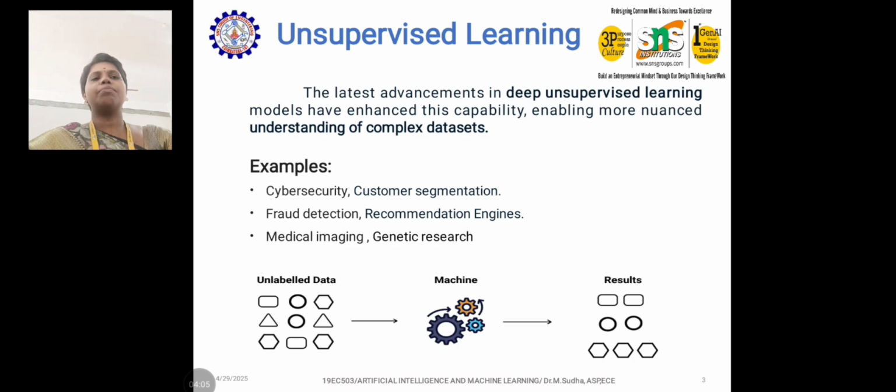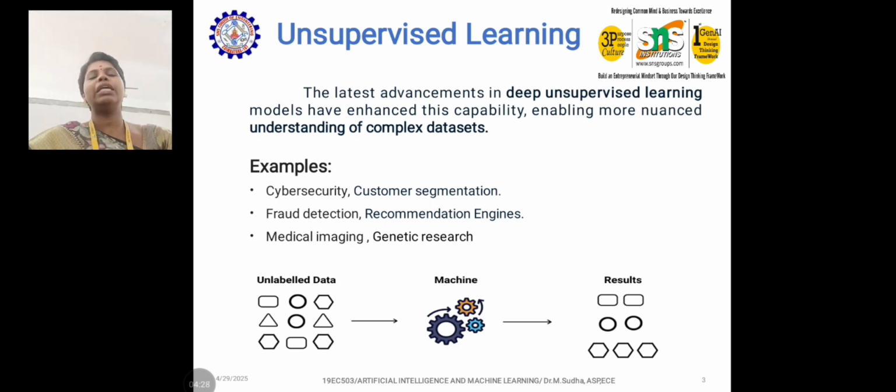Why do these examples come under unsupervised learning? Because we are not going to label any data given to the system input. So it will give a reactive response based on the input; it will not work as a proactive process.